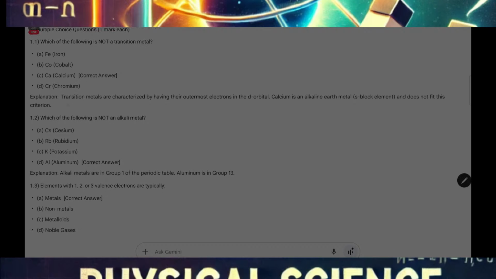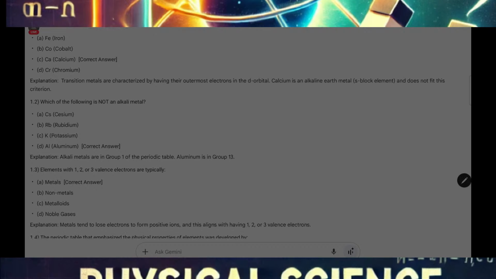Now see, multiple choice question. Which of the following is not a transition metal? The options are iron, cobalt, calcium, and chromium. The answer is calcium. Explanation: transition metals are characterized by having their outermost electron in the d orbital. But calcium is an alkaline earth metal, which is an s-block element and doesn't fit this criterion.